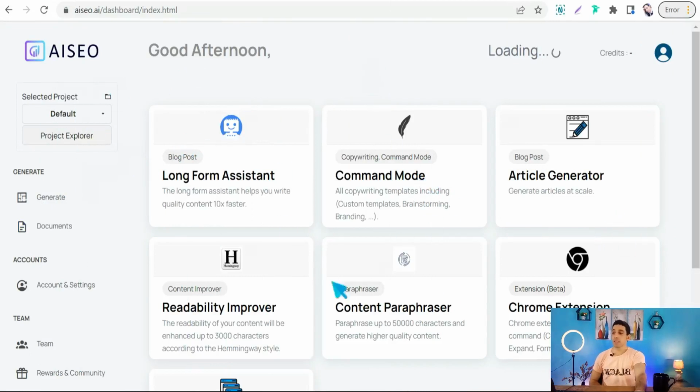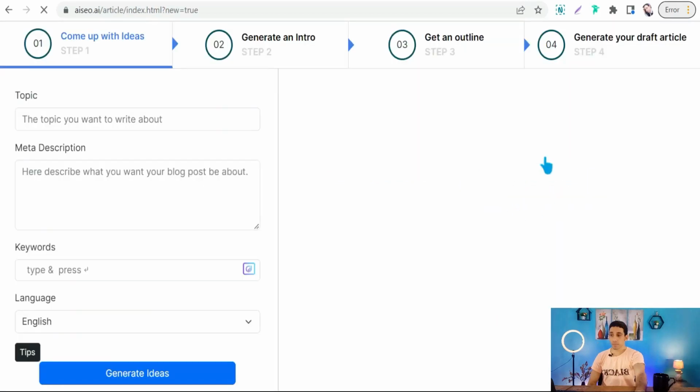And as you see here, you will find some templates to create your articles in any topic in any niche, as I said before. Here in this template, for example, article generator, click over that. And here you will find all the steps you will find in all other artificial intelligence tools like Longshot.ai, WriteSonic, Jasper, Textab.ai, and so on.